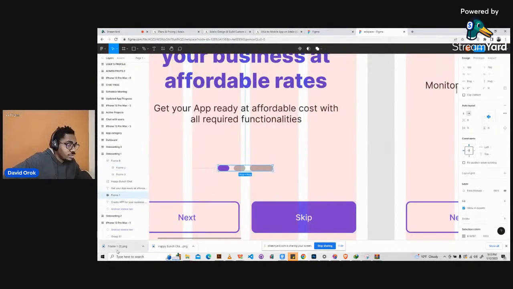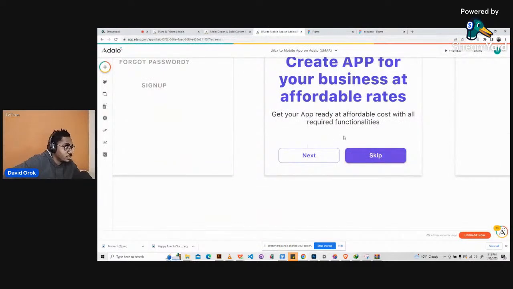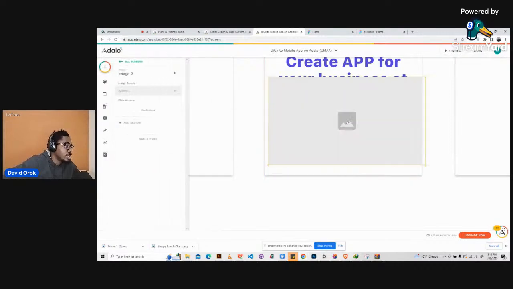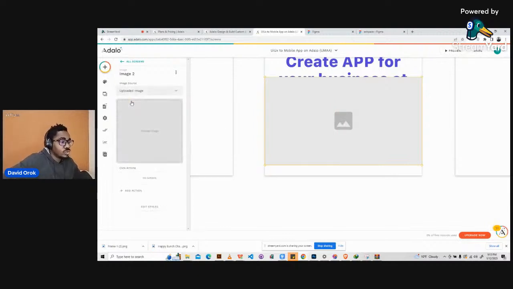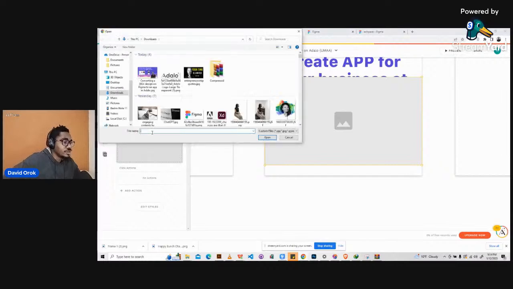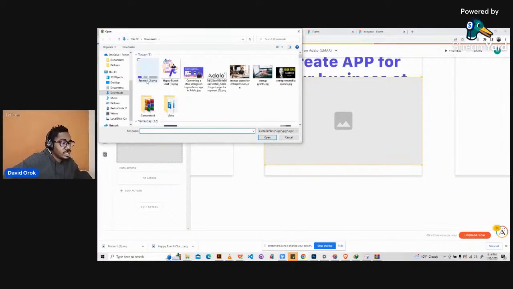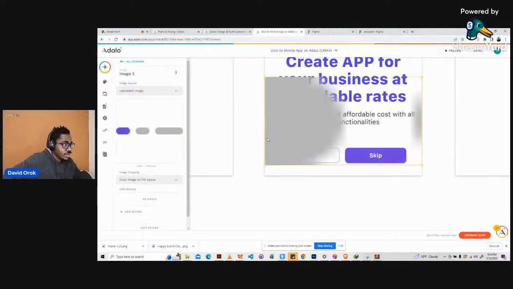So we had already downloaded it into the system. Okay, so what we're going to do now is we'll just go ahead and bring it here. So how do we bring it? It was an image, so we bring an image inside here. Just drop this inside the screen, not anywhere. Then go ahead and click select source, go to upload, and click on image, and then this is the image that you have. So you click on it, and voila, so we have it here.